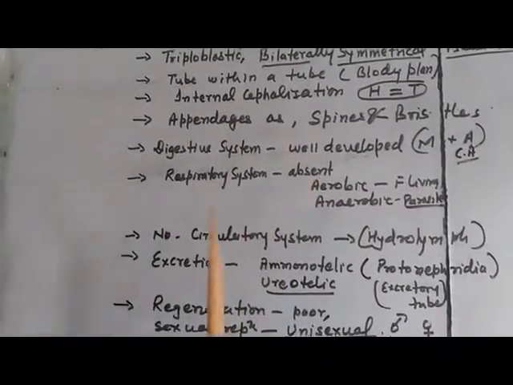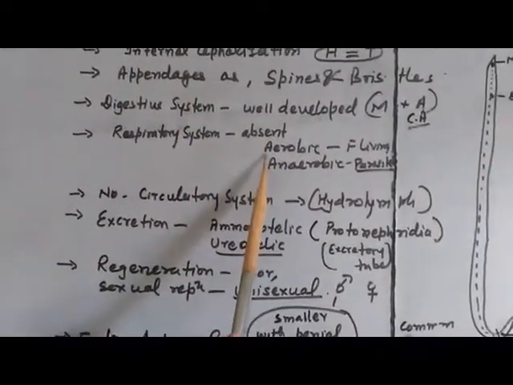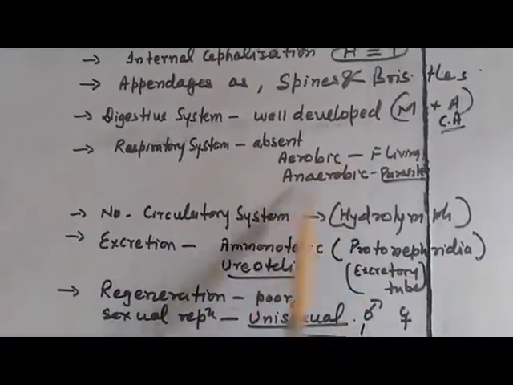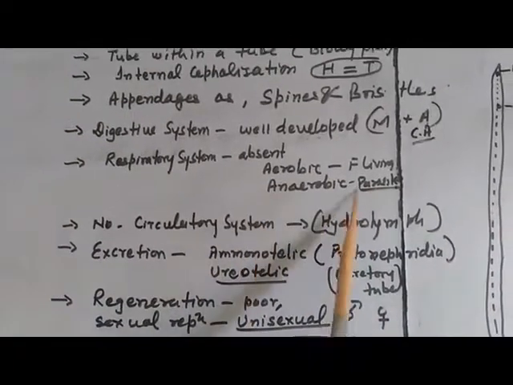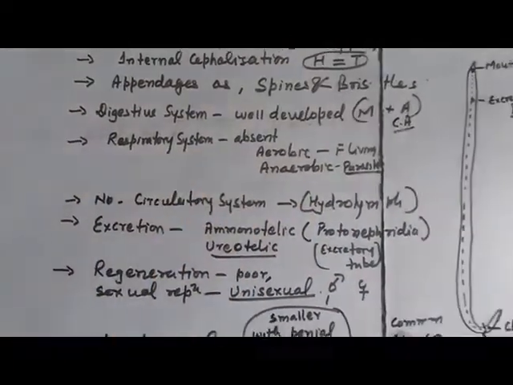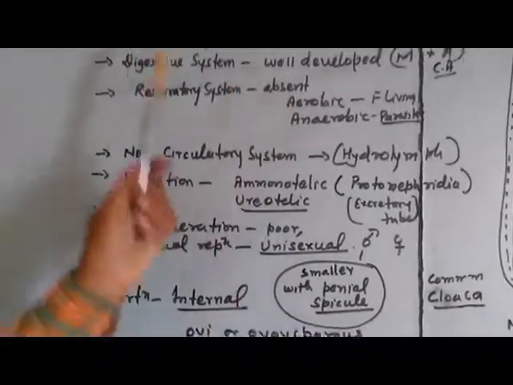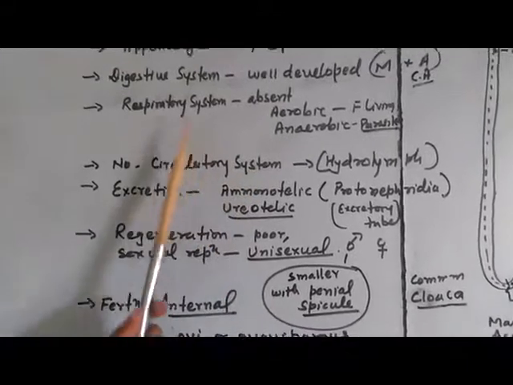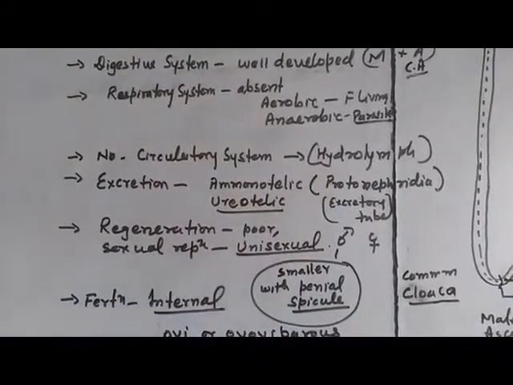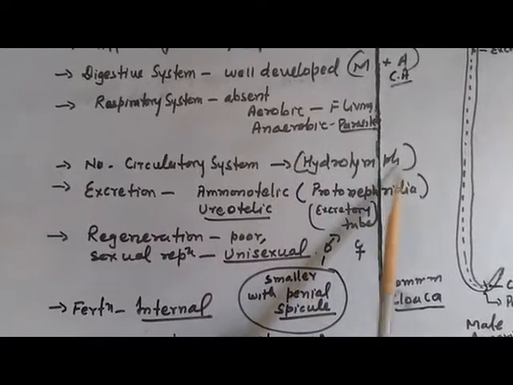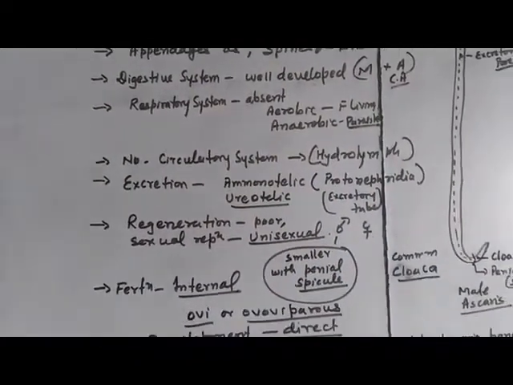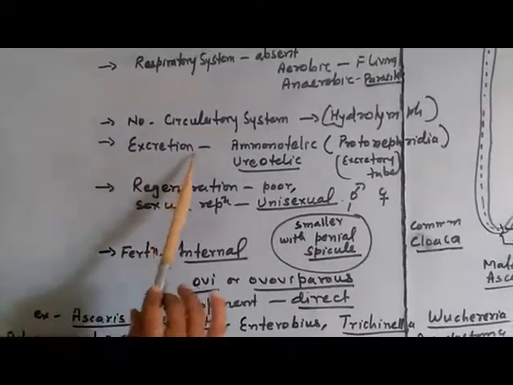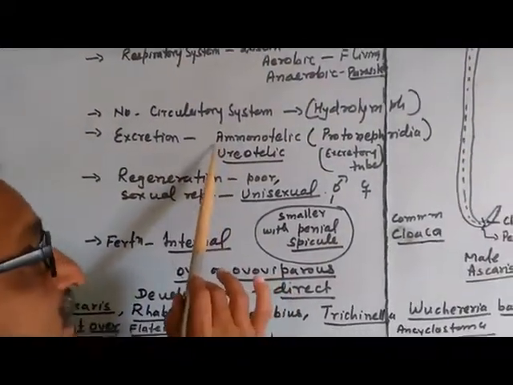The respiratory system is generally absent, but some members which are free living are aerobic, while those which are parasites are anaerobic. There is no circulatory system like in Platyhelminthes, but pseudocoelomic fluid circulates throughout the body. In excretion there is again a change.